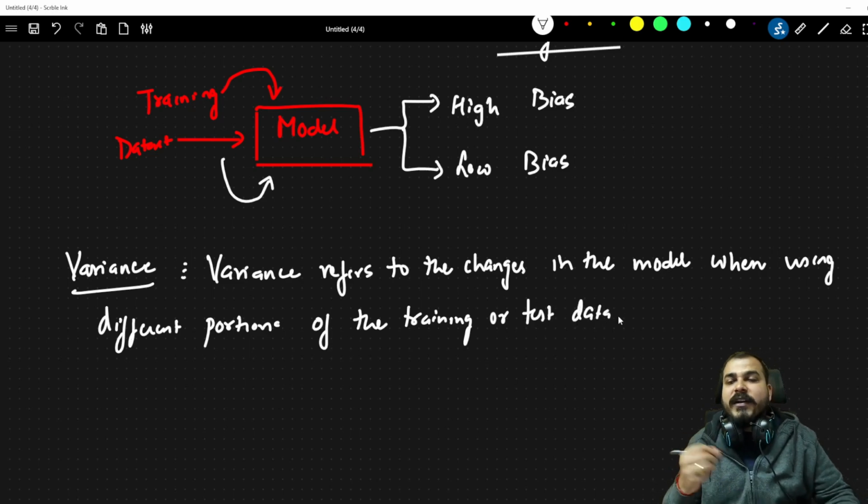Now let's understand this definition. Variance refers to the changes in the model when using different proportions of the training data or test data.